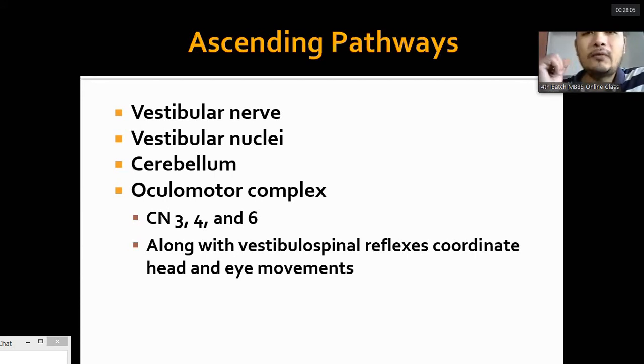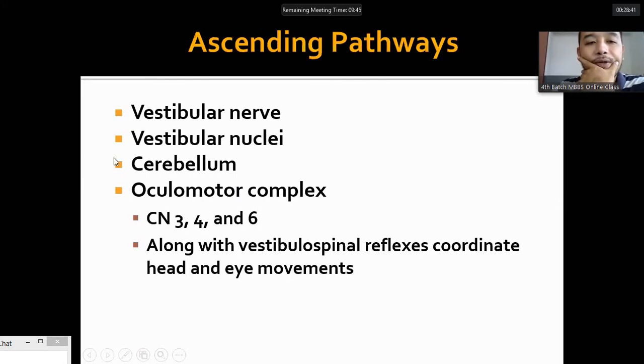Now, the ascending pathways of the vestibular system. The information from the sensory organs, the crista ampullaris and the macula, is carried by the vestibular nerve, superior and inferior, and it combines with the cochlear nerve to form the eighth cranial nerve. Then these nerve fibers go to the vestibular nucleus, which is present in the brainstem, and then to the vestibular cortex.